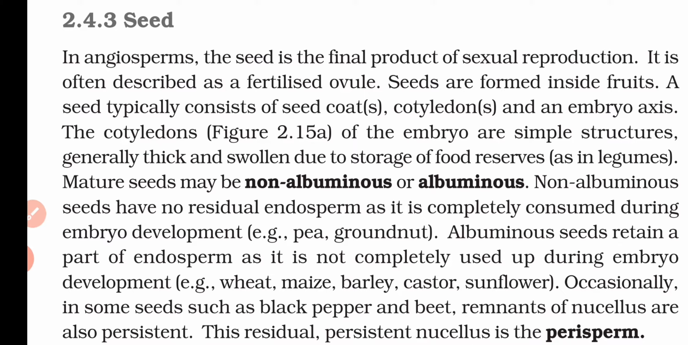Now, occasionally in some seeds such as black pepper and beet, the nucellus is also persistent. That means in this type of seed, the nucellus is also available at maturity, and this persistent residual nucellus is known as the perisperm. That means if at the mature state of the seed the nucellus portion is also present, then this nucellus portion after drying is called the perisperm.